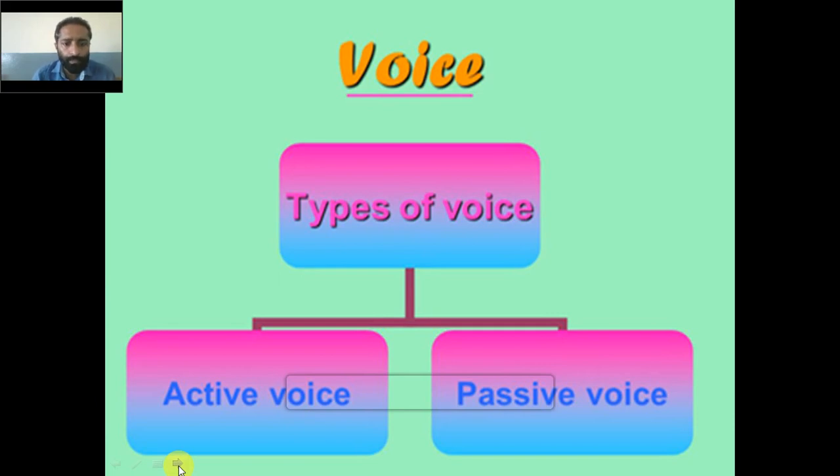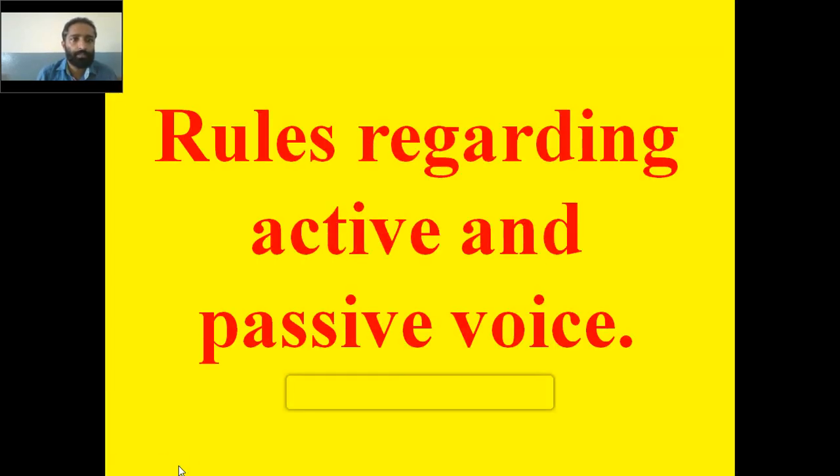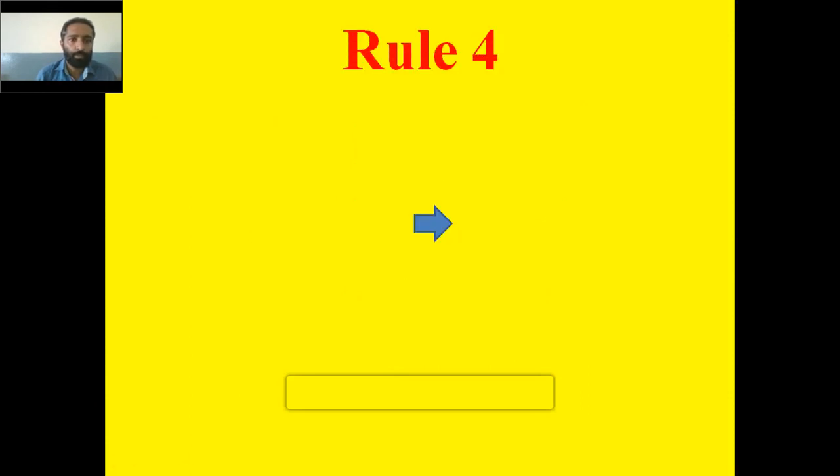In the previous class, we had gone through the 3 rules regarding the active and passive voice, and I hope we are clear with all those rules. And in today's class, we are going to have the continuation of the rules regarding active and passive voice. I hope you are clear with the active and passive voice, and you are understanding what I am teaching you. So we go to today's class, rules regarding active and passive voice. You come to rule number 4 because we have completed the first 3, and today's class we will deal with rule number 4.